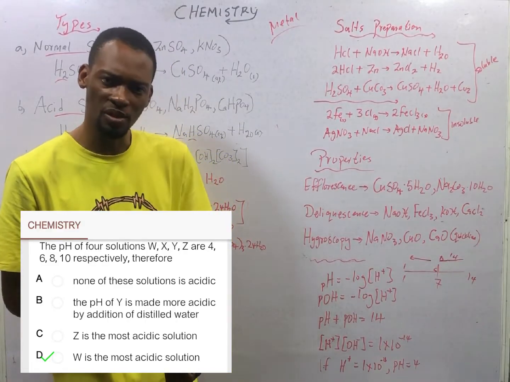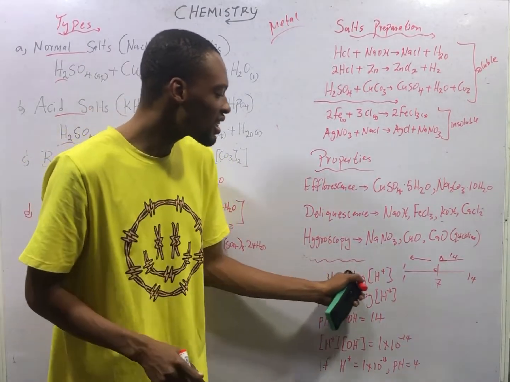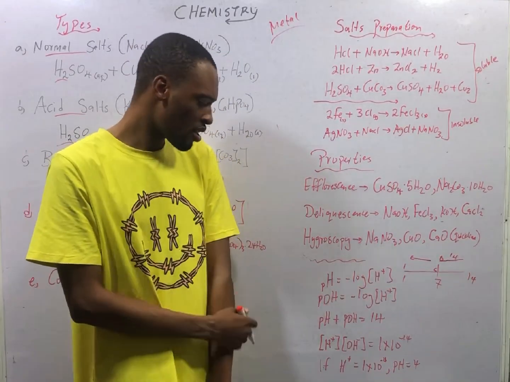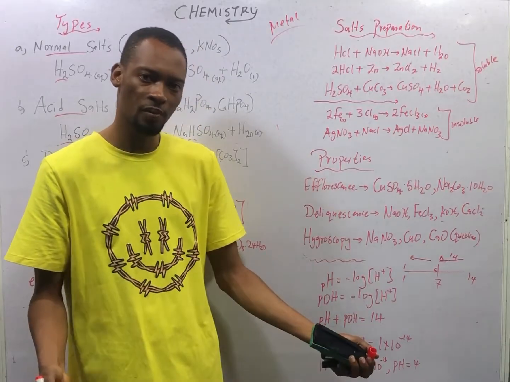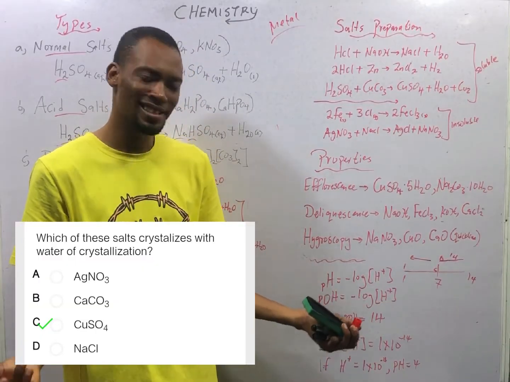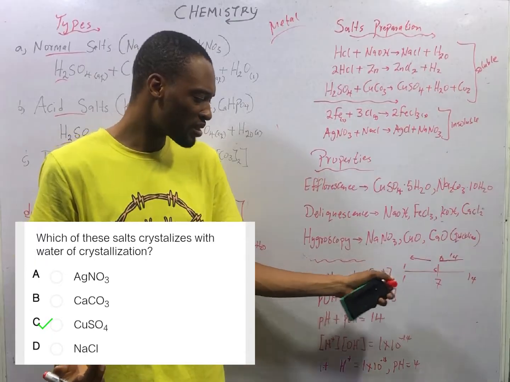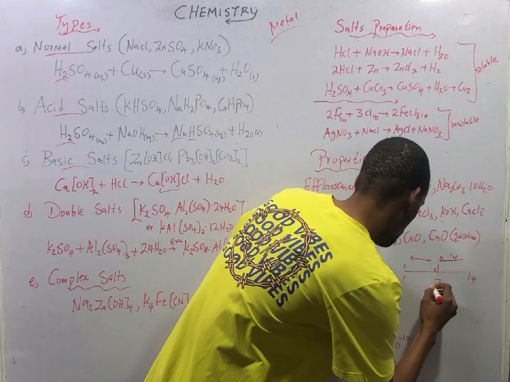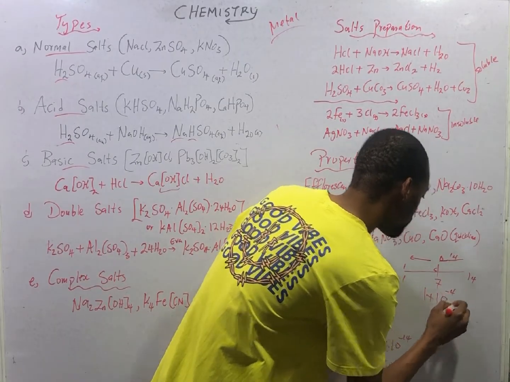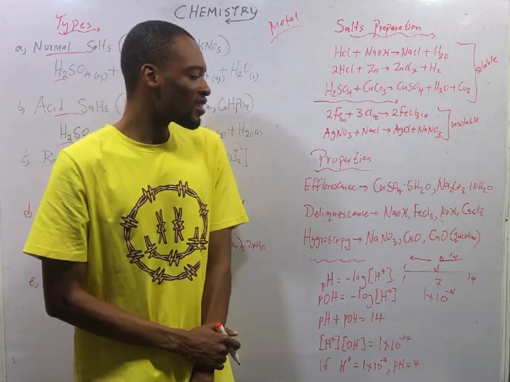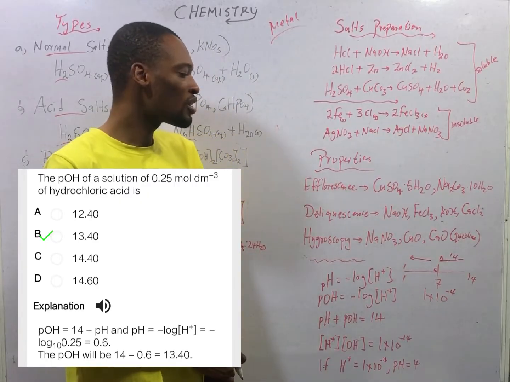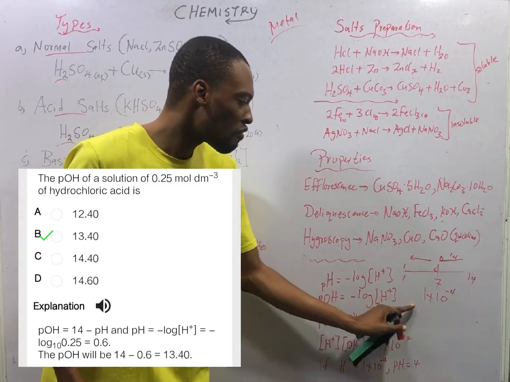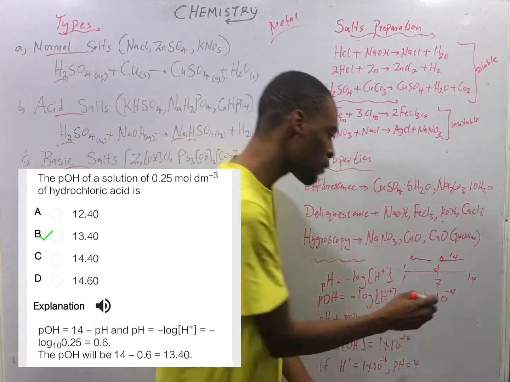And for any calculation under pH, pH is the negative log of hydrogen ion concentration. If you are given the hydrogen ion concentration, pH is the negative log. The good news for JAMB is that the hydrogen ion concentration you get most times is something like this, let's say 1 times 10 to the power of minus 4. If you are given that, the pH is the negative log of 1 times 10 to the power of minus 4, and that is 4.